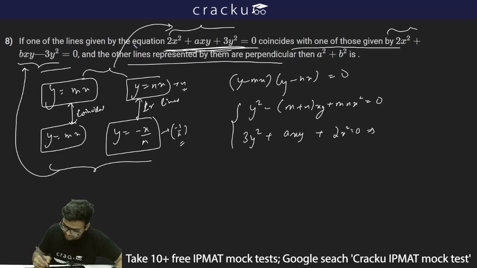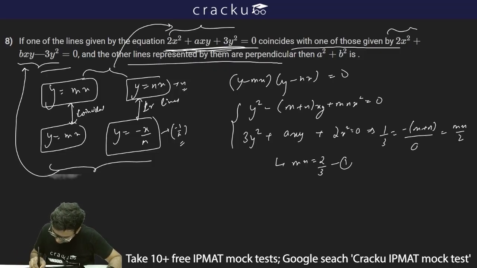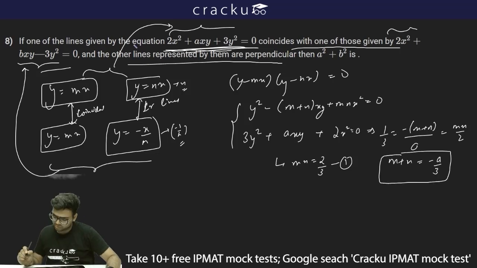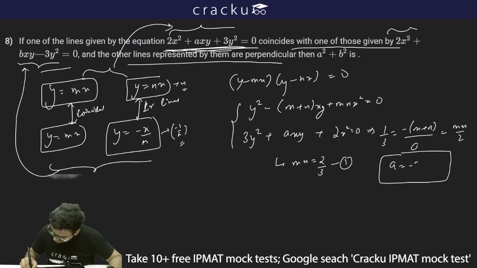And thus if I just compare these two equations, I can write 1 upon 3 is equal to minus (m plus n) upon a is equal to mn upon 2. So first equation which we can get from here is mn is equal to 2 by 3. This is my first equation, and thus m plus n I can get as minus of a by 3, or I can just write a is equal to minus 3 into (m plus n).